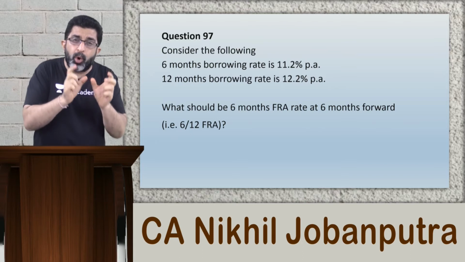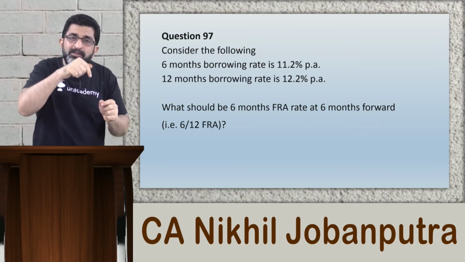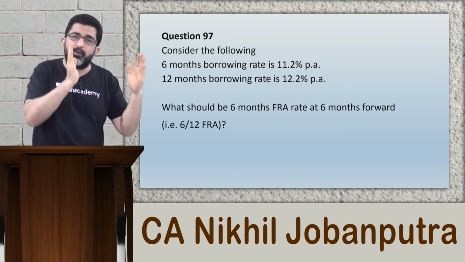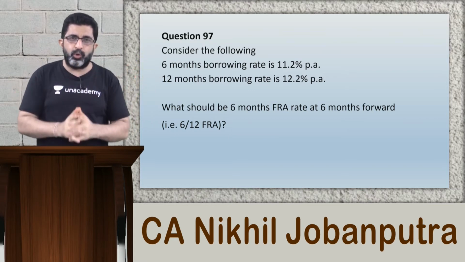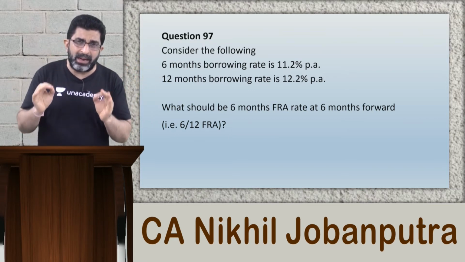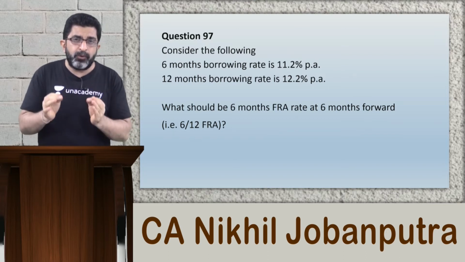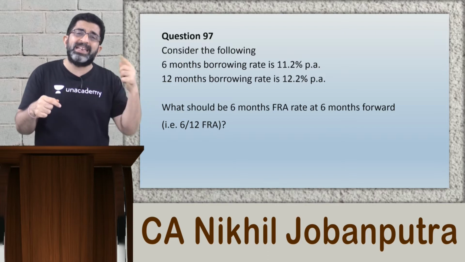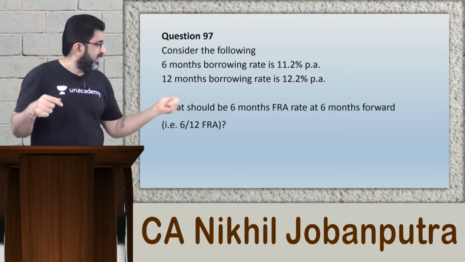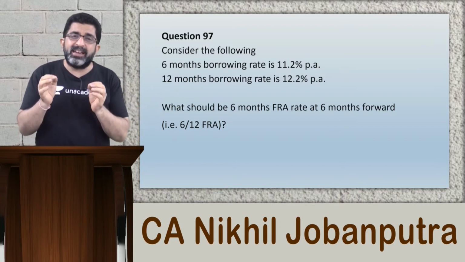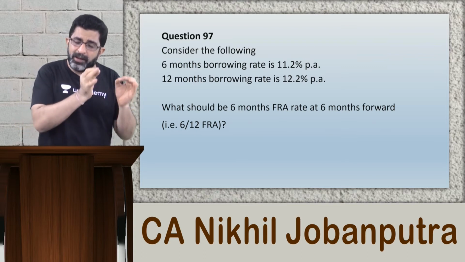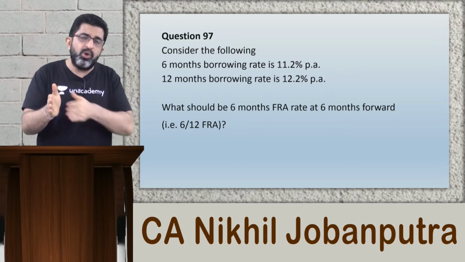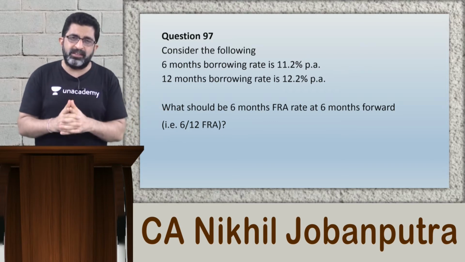That means your borrowal period is 6-month end to 12th month end, that is borrowing is for the period of 6 months only. So I repeat this one line once again. If you want to borrow after 6 months for a period of 6 months, technically it is mentioned like this, that it is 6 by 12 FRA. Borrowings will initiate after 6 months from now and will terminate after 12 months from now.